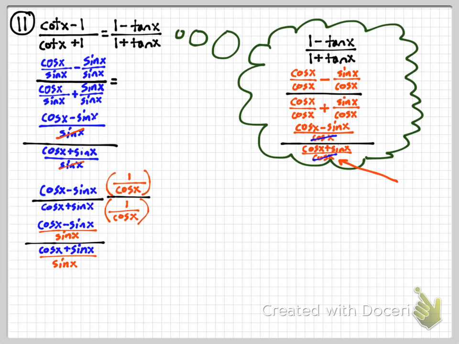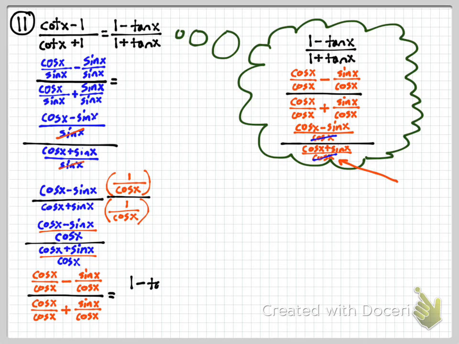And hold on, I noticed I had an error. That should not be sine, that should be cosine, because I want it to be, let's see here, cosine. I got too excited. Multiply by 1 over cosine. There we go. And that now becomes the bottom equation in the cloud. Okay? So working out from here, I'm now going to separate the fractions. I can do that. And when I do that, I get 1 minus tangent of x divided by 1 plus tangent of x.